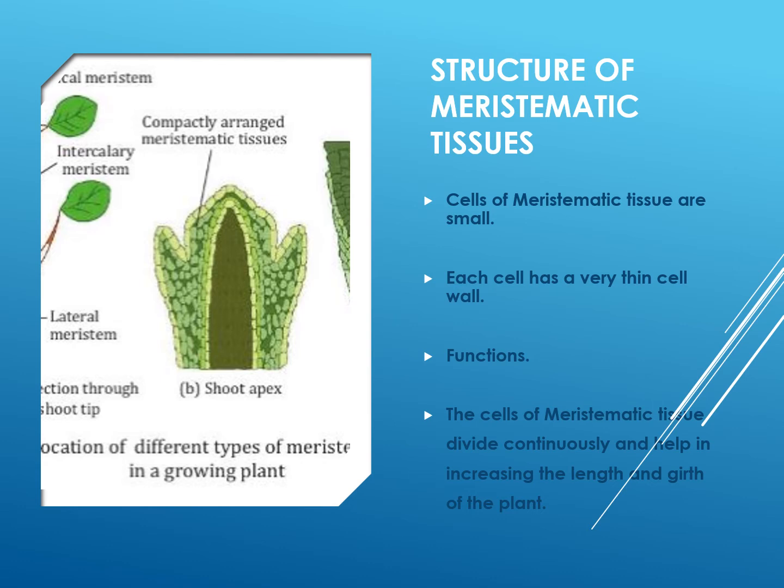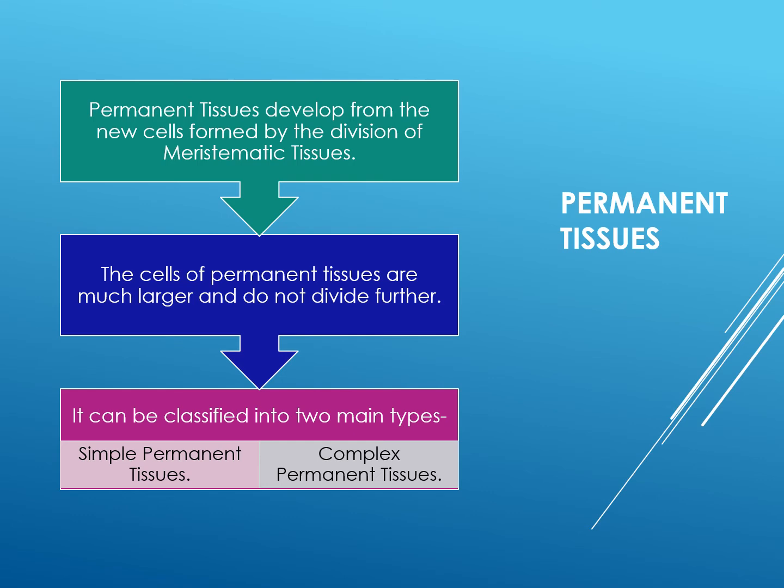Now the question arises, before we start with the permanent tissues, what is the difference between the meristematic tissues and the permanent tissues? The meristematic tissues are continuously dividing cells. On the other hand, the permanent tissues have lost their ability to multiply.